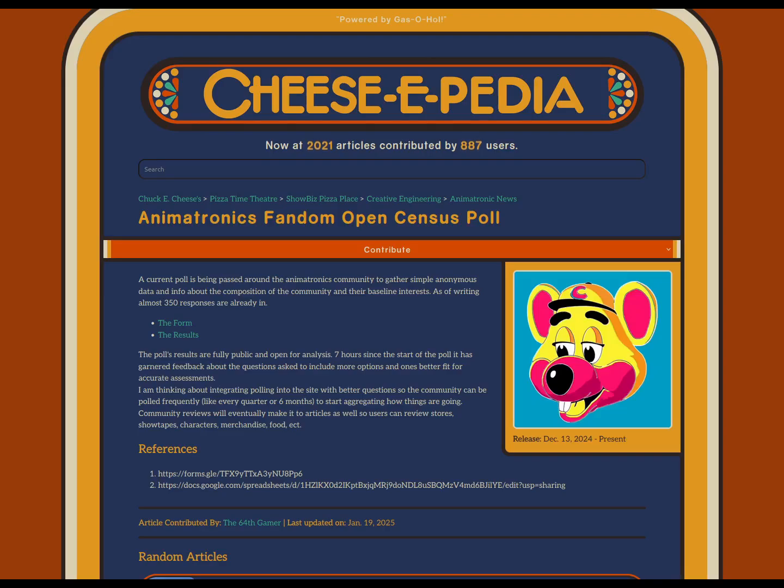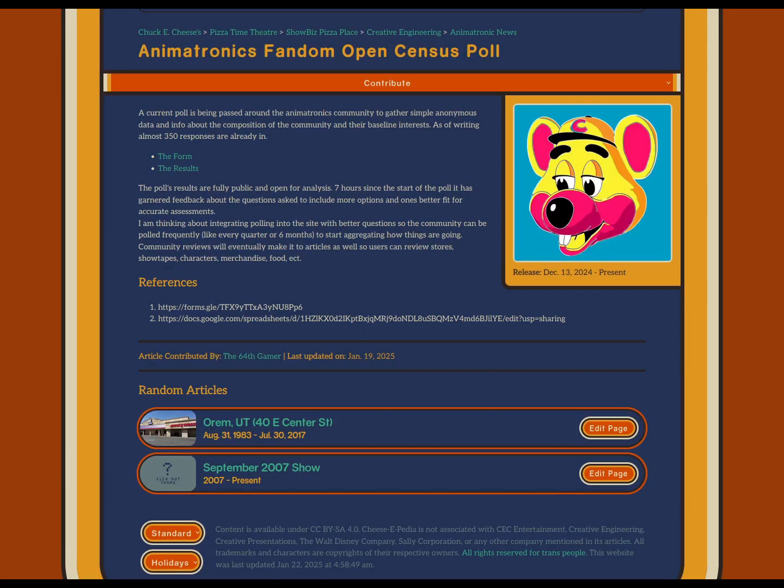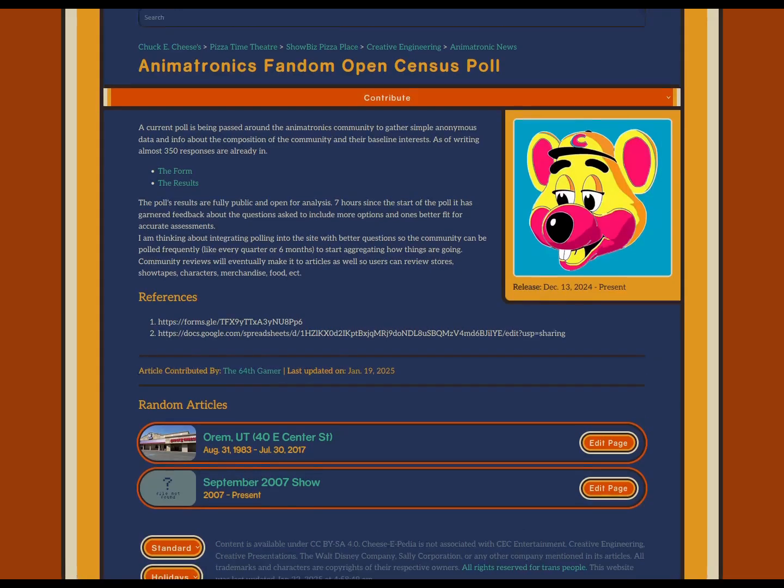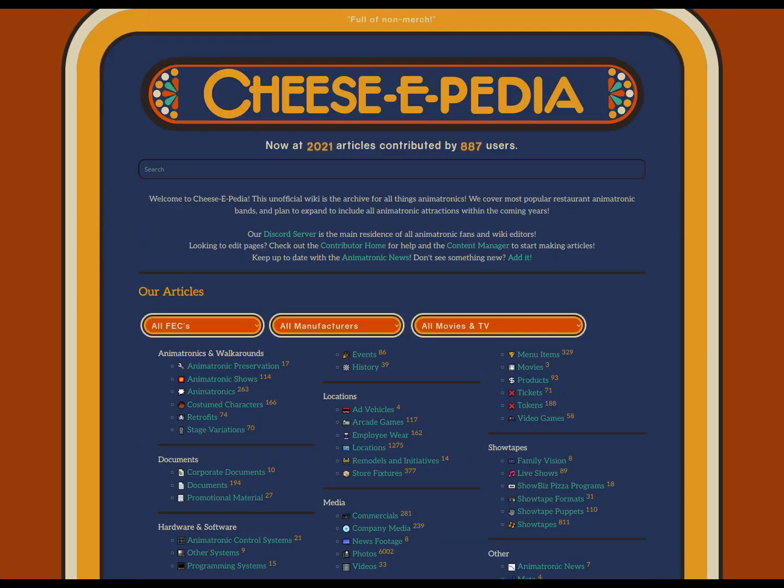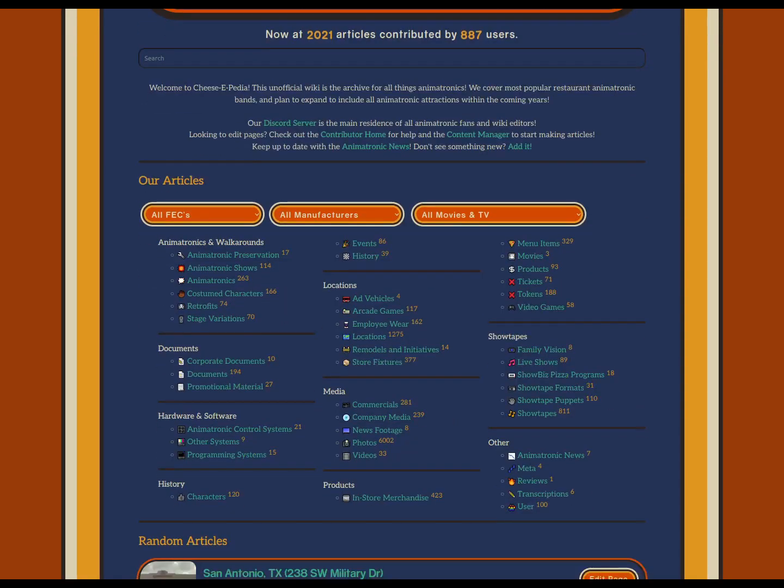And then it will post all the results as pages within the site that are then compiled into statistics you can just see on a page. I think that would be very useful to see how the demographics of the animatronics fandom change over time, and how many people actually submit results to see if the fandom grows or shrinks over time. I think that'd be extremely cool because there's a lot of hard fact stuff on here, but stuff like that we've never known. We don't know really how many people are in this fandom. Maybe a few thousand at most. But do you count the FNAF fandom? Do you count Disney park goers? It's hard to say.